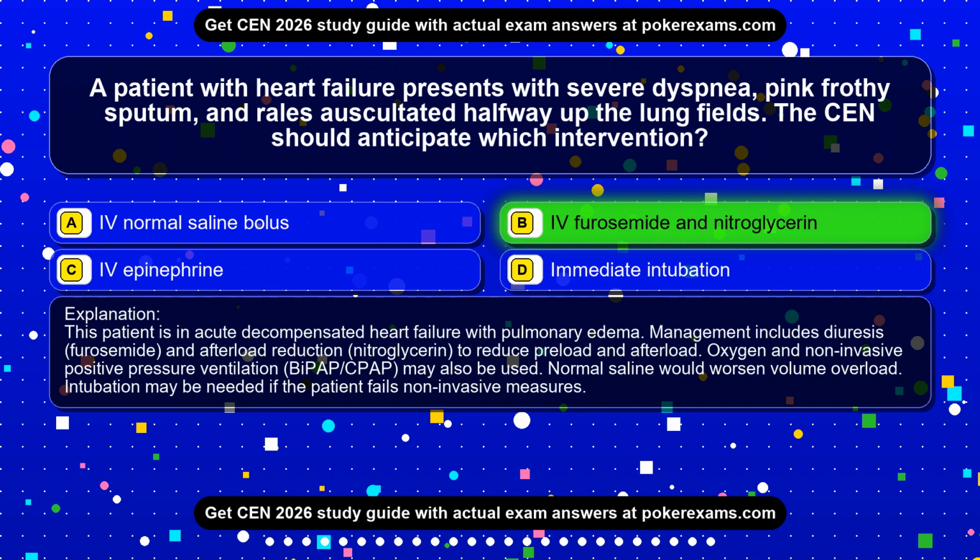This patient is in acute decompensated heart failure with pulmonary edema. Management includes diuresis, furosemide, and afterload reduction, nitroglycerin, to reduce preload and afterload. Oxygen and non-invasive positive pressure ventilation, BiPAP/CPAP, may also be used. Normal saline would worsen volume overload. Intubation may be needed if the patient fails non-invasive measures.